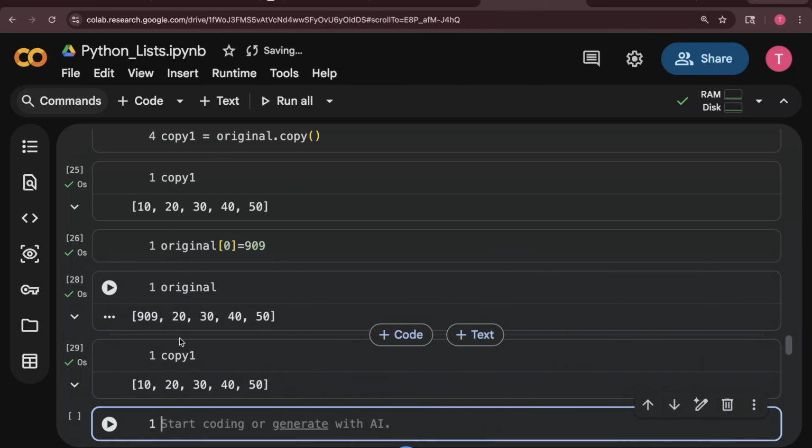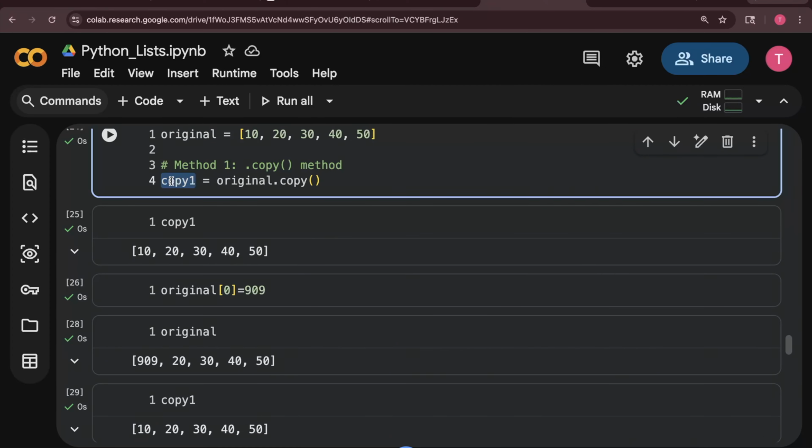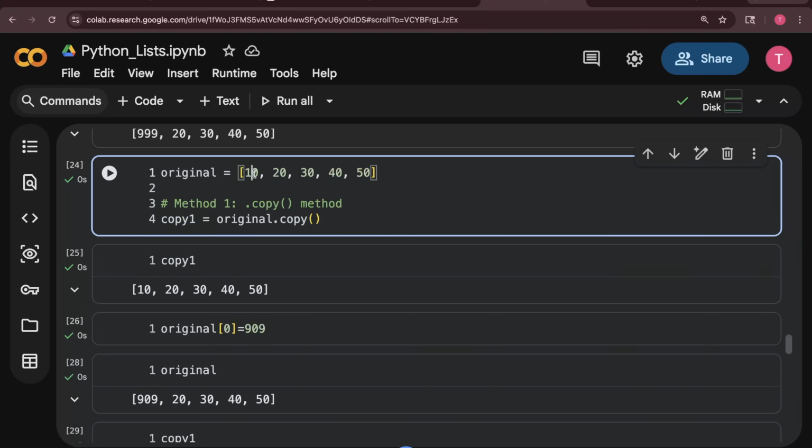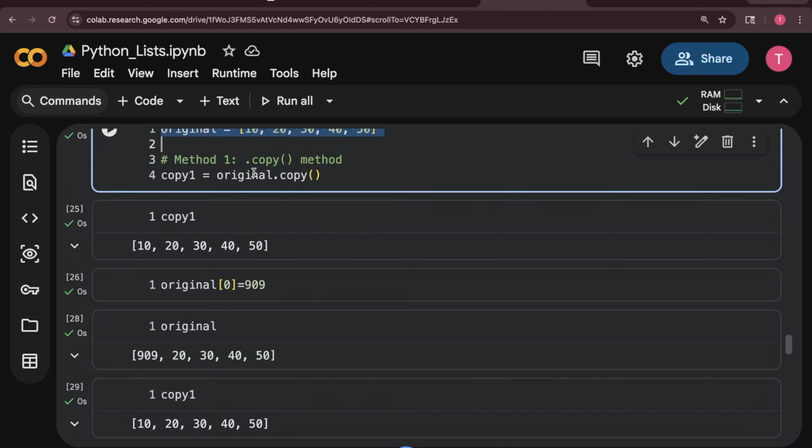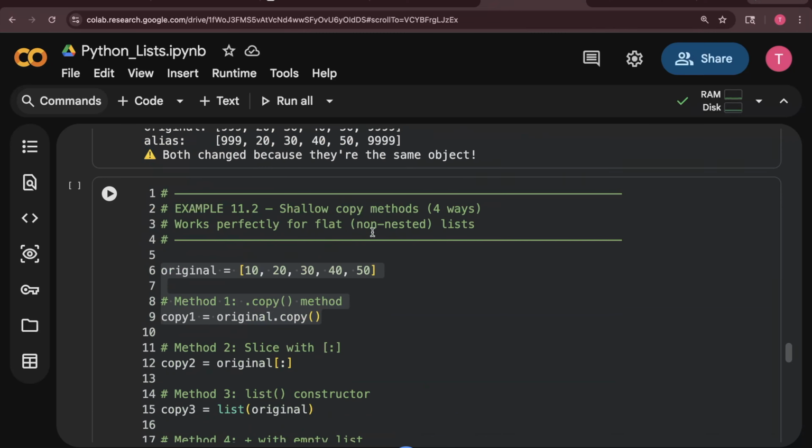see, now it is not changing because now it has created a new memory inside Python, and now it is not pointing to the same memory location. It has created this new memory. This is called shallow copy, and this is one of the ways you can do shallow copy.